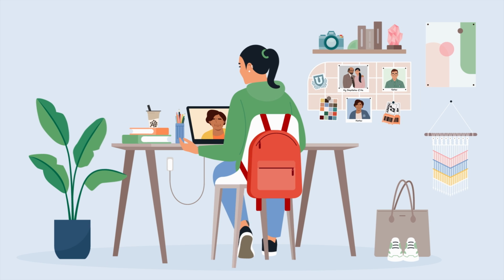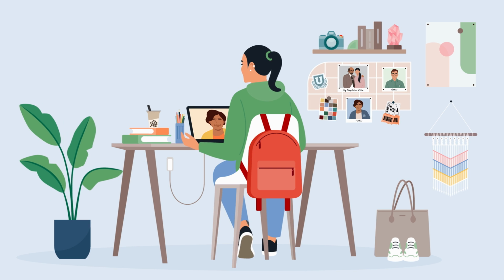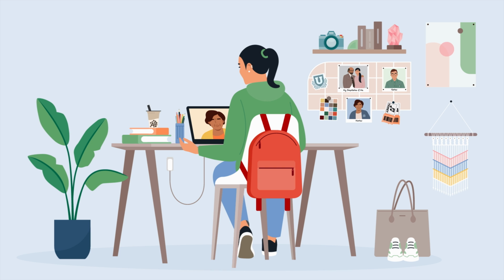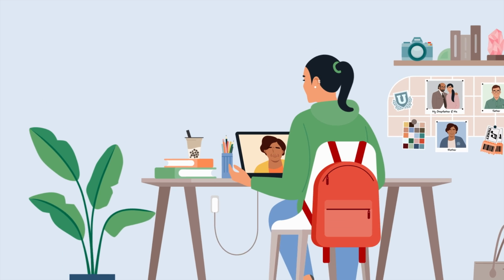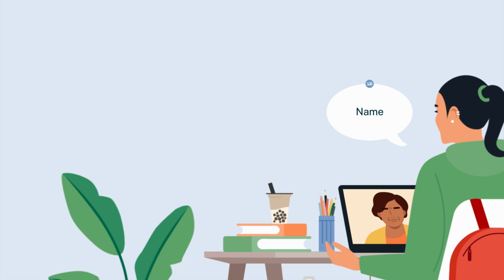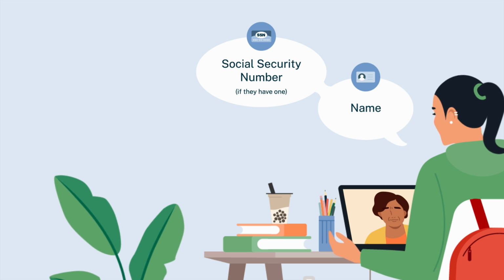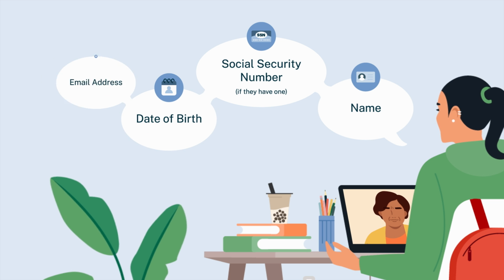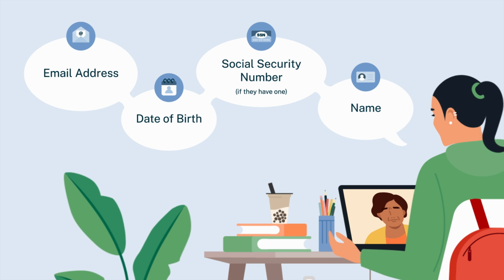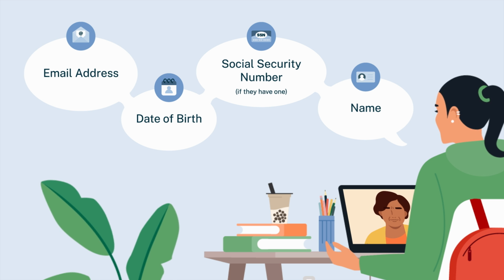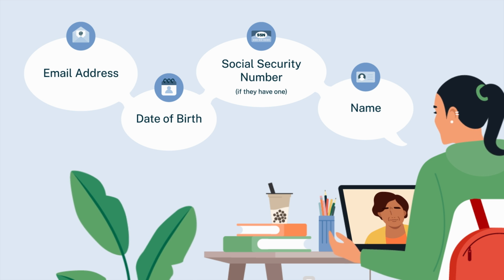When you fill out your FAFSA form, you'll be asked to provide your contributor's information so that they can complete their required sections in your form. You'll need to ask for your contributor's full name, their Social Security number, if they have one, their date of birth, and their email address. You will then be able to invite them to your FAFSA form so that they can complete their required sections.